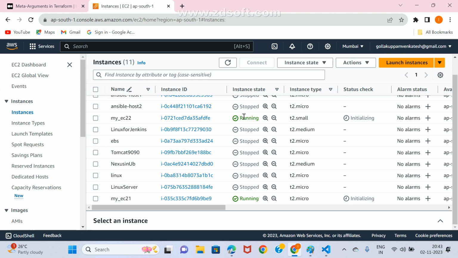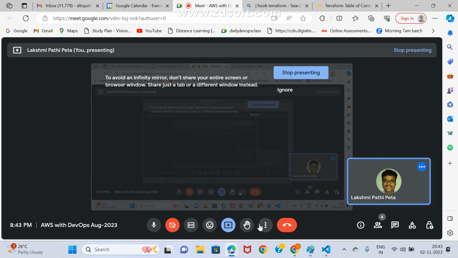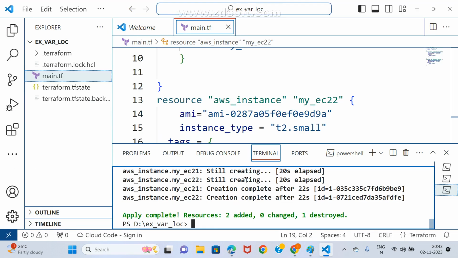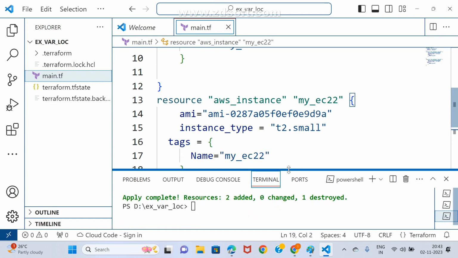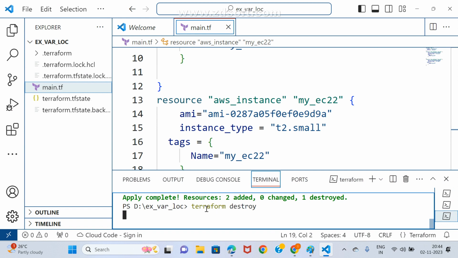Now got it. See, assume, Kishore, I want to create 100 instances. What was the problem here? I need to copy paste. Copy paste, right? We are increasing the code length. See, first I am destroying. Observe. Terraform destroy.